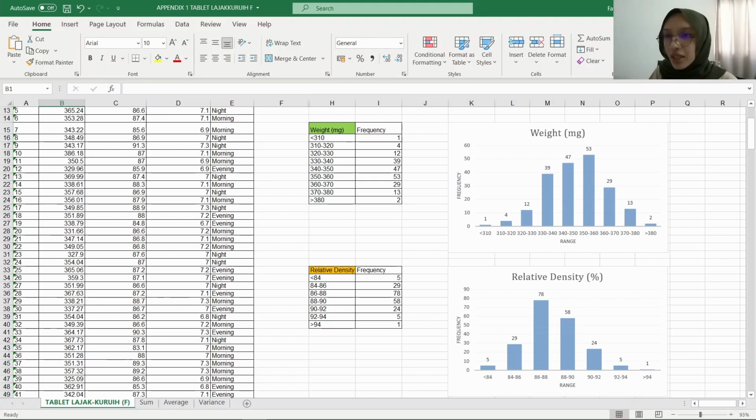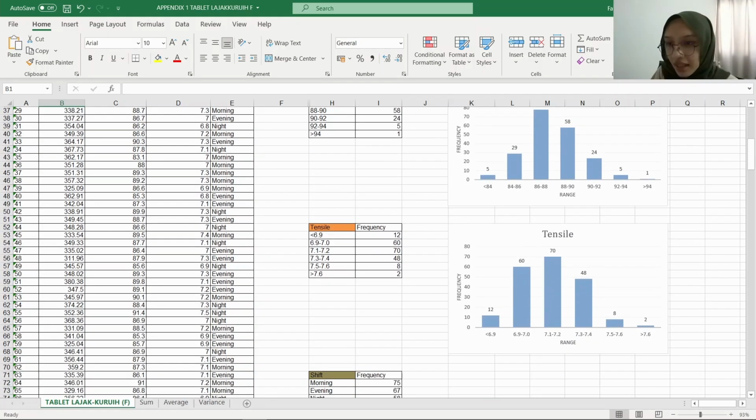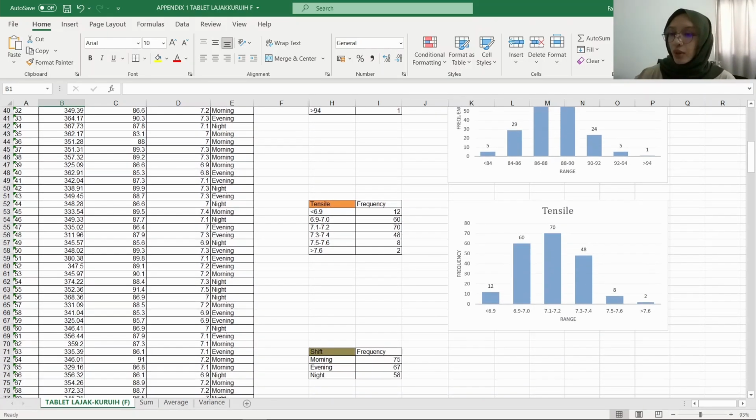The first one is width. The highest frequency is 53, between 350 until 360. And for relative density, the highest frequency is 78, between 86 until 88. And then tensile, the highest frequency is 70, between 7.1 until 7.2.